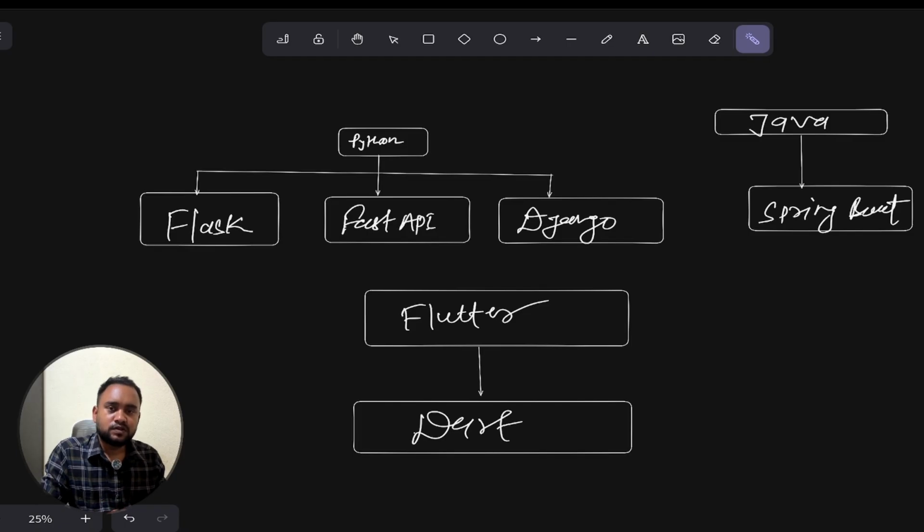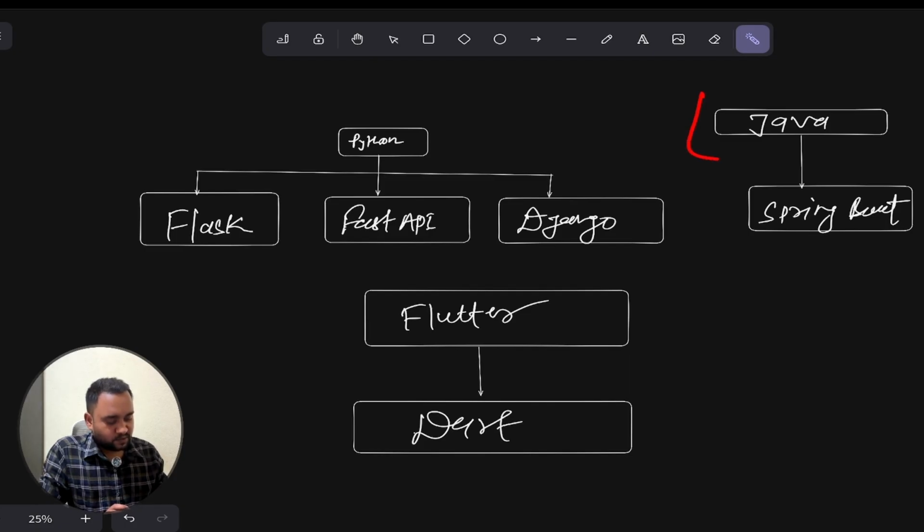We will use, when we develop the mobile applications, at that time we will use either FastAPI or Django. Any of them we can use. Flask also is popular, but I will not use it because I don't know Flask. I know a little bit of FastAPI and Django.